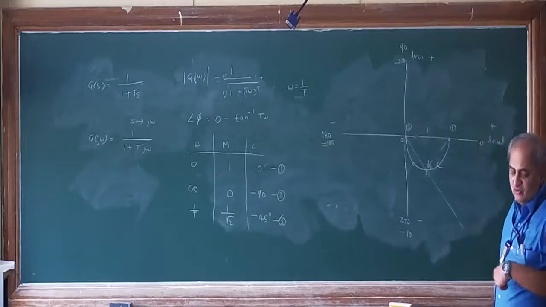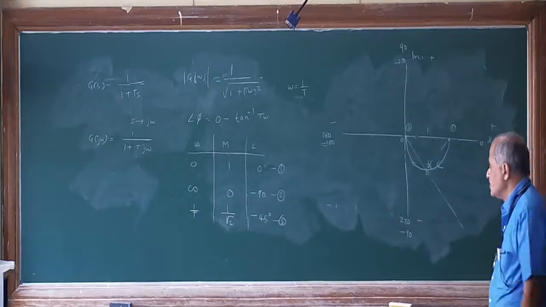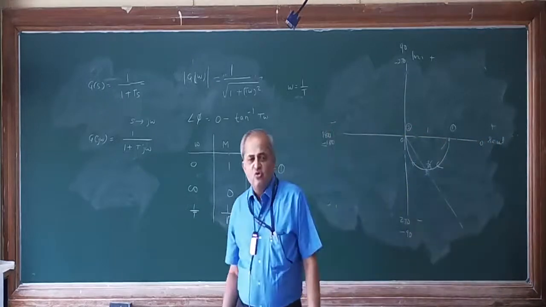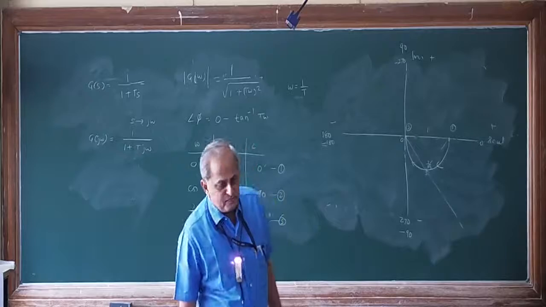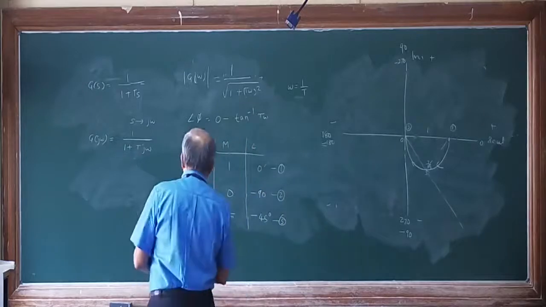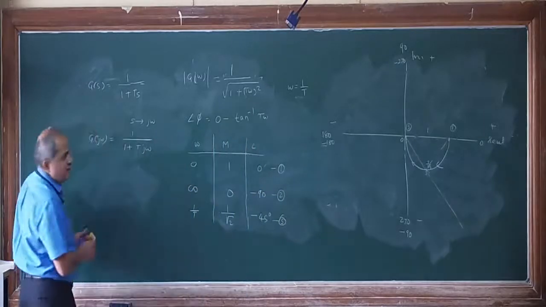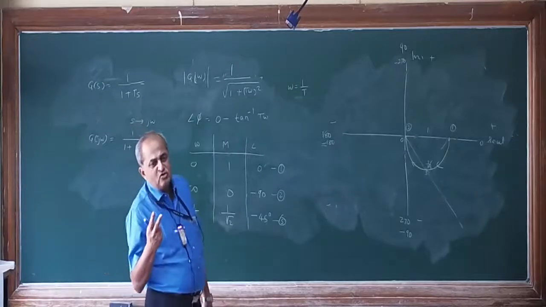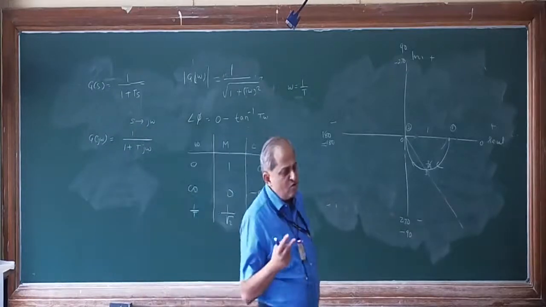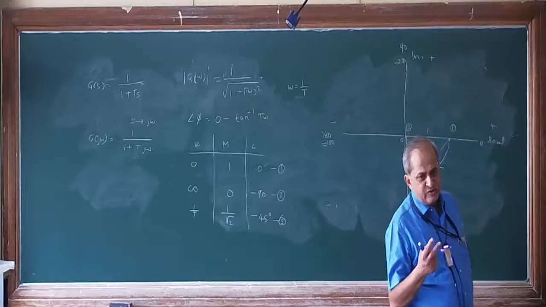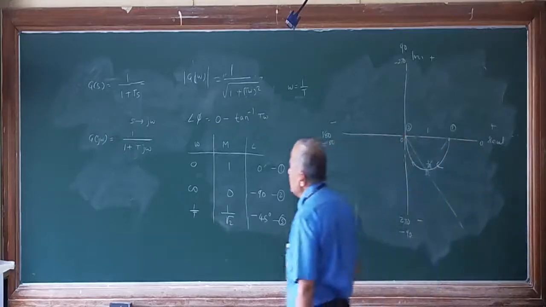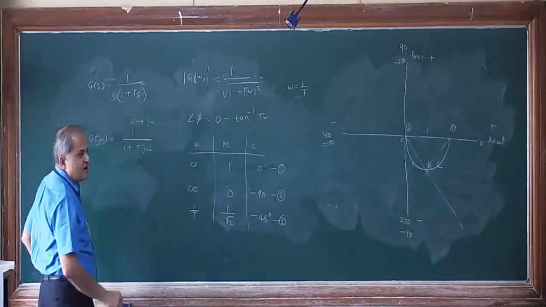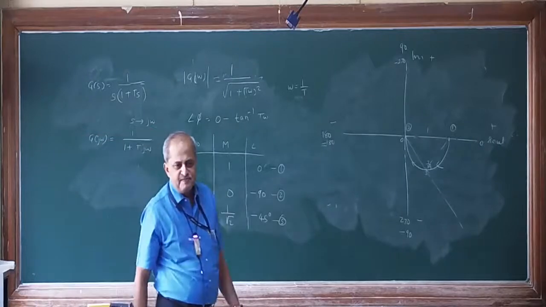Now we can go one step further. Let us go for a second order system. In a second order system there have to be two roots. Two roots means let us consider two poles. So one pole is this one and another pole at the origin I will take.